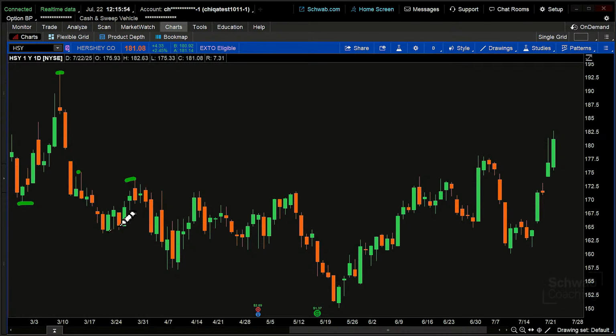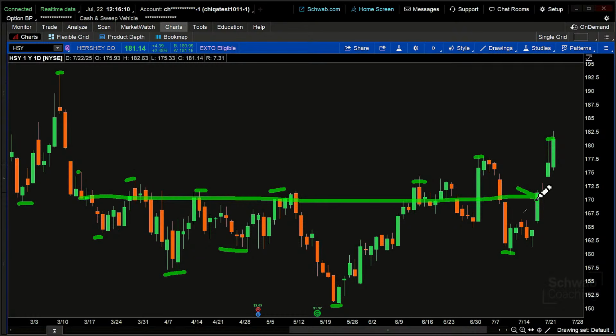There's a low and a low and a high and a low and a high and a low and a high and a low and a high, and now there's a high right there. So overall, this is generally a sideways trend. Not ideally so, but it is generally a sideways trend. And so that can help us to look for and identify those periods of time.